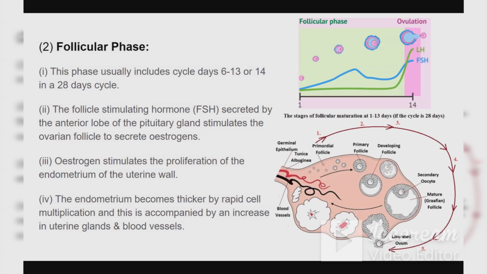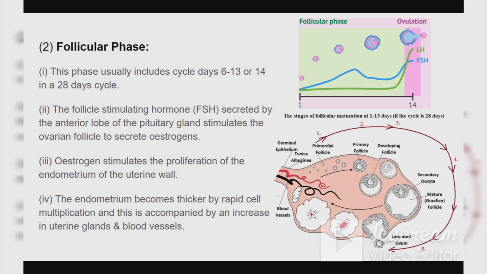Herein, what happens? The follicle stimulating hormone, which is secreted by the anterior lobe of the pituitary gland, stimulates the ovarian follicle to secrete estrogen. Estrogen will stimulate the proliferation of the endometrium, or the uterine wall. So the uterine wall will slowly start to thicken. The endometrium becomes thicker by rapid cell multiplication, accompanied by an increase in uterine glands and blood vessels.